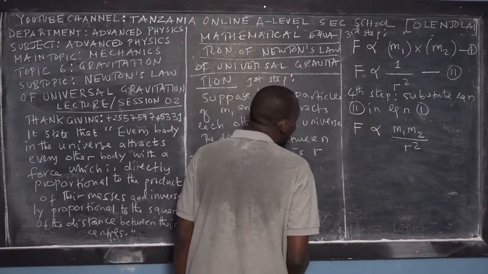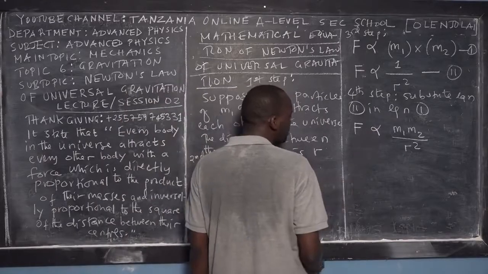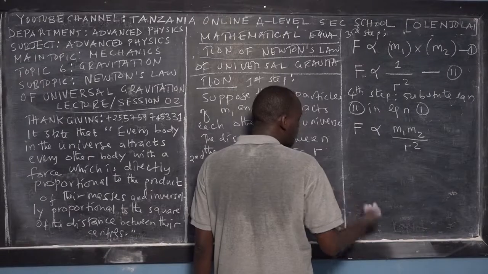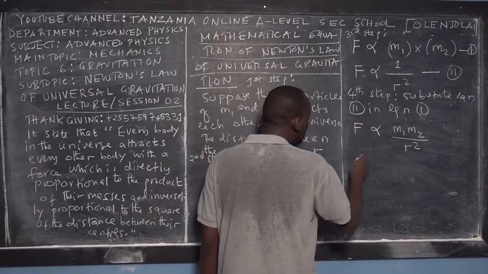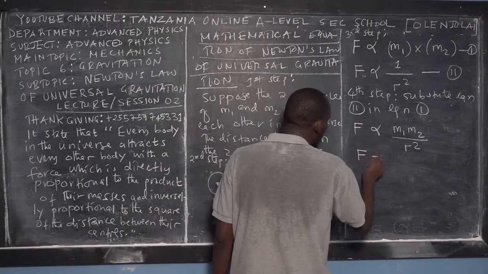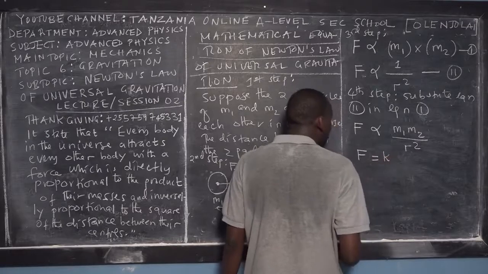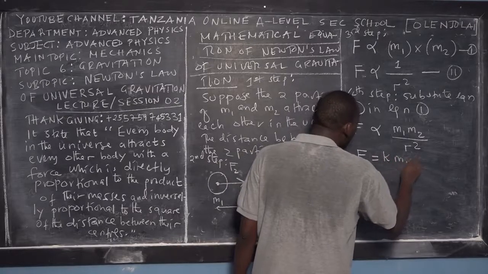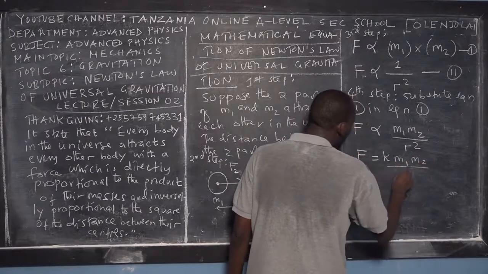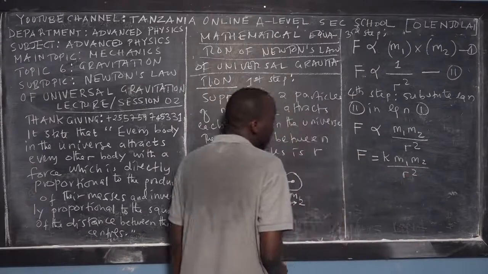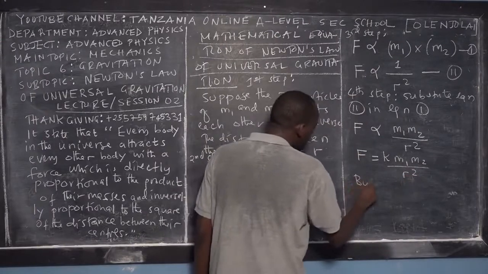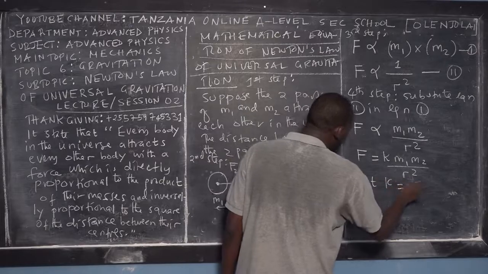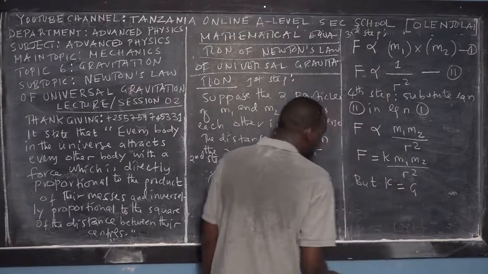In mathematics, we replace the proportionality sign with a proportionality constant. So the force of attraction is equal to the proportionality constant K times mass 1 times mass 2 over the square of the distance. But what is K? K is equal to G. And what is the meaning of G?